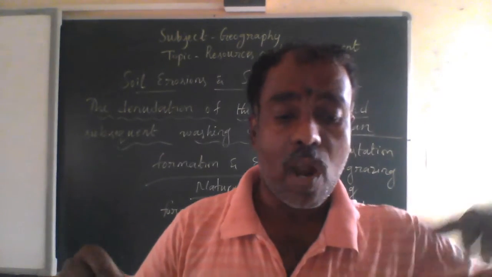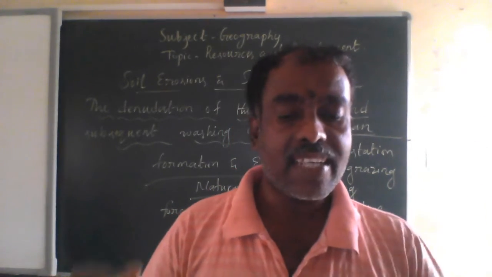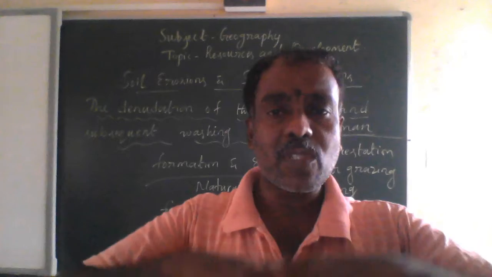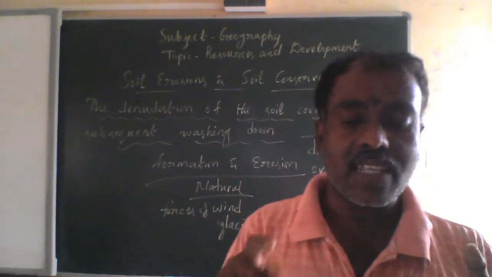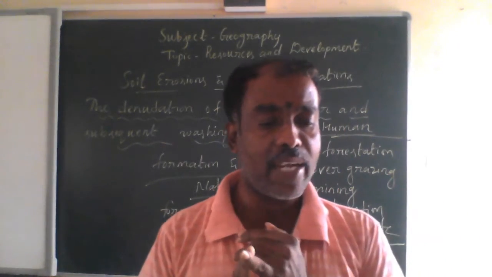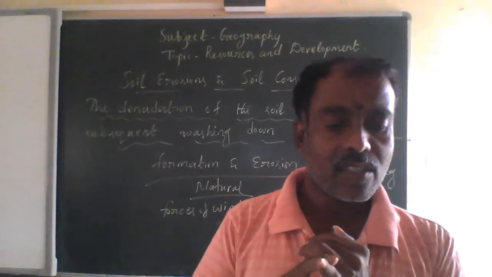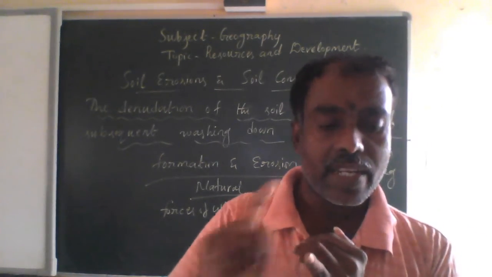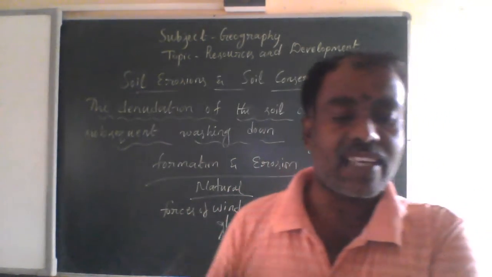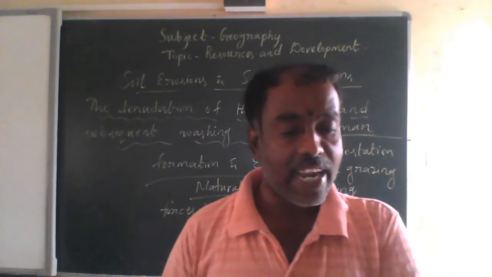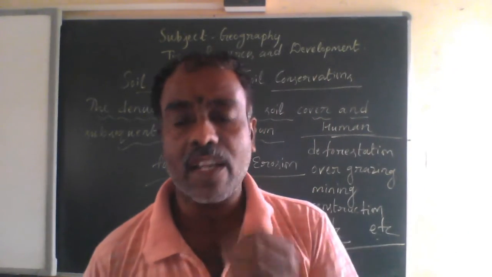And sometimes water flows as a sheet over large areas down a slope, and in such cases the top soil is washed away. This is known as sheet erosion. So please keep in mind the creation of gullies: the running water cuts through the clayey soils and makes deep channels as gullies, and the land becomes unfit for cultivation.